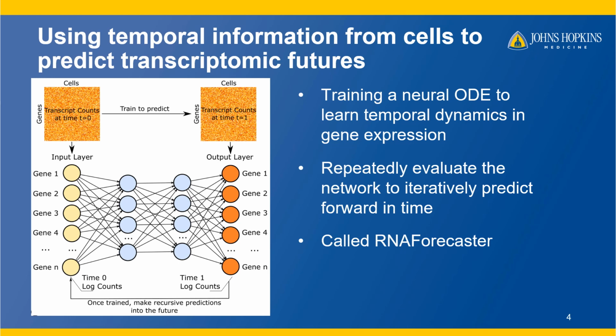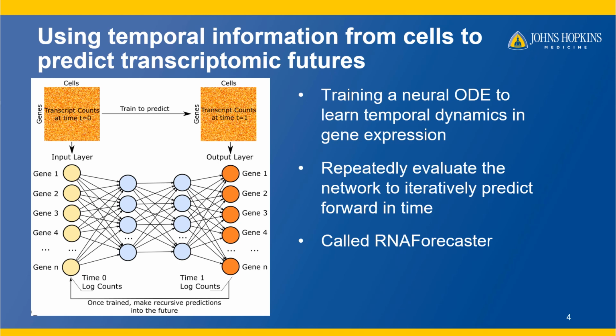Similarly, that is a very important goal with cells. Can we take the small amount of temporal information that we have across similar cells and predict their future? Can we do transcriptomic forecasting in a similar way to weather forecasting, where for a short time we can predict what a somewhat chaotic system is going to do? To accomplish this, the key is that we need at least some temporal information to train an algorithm.